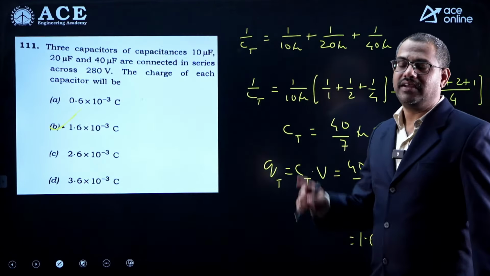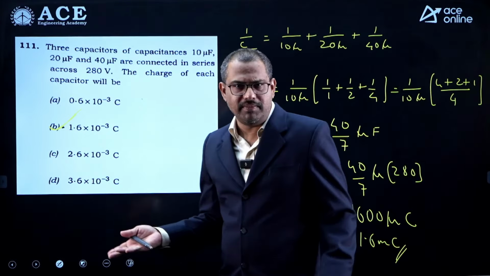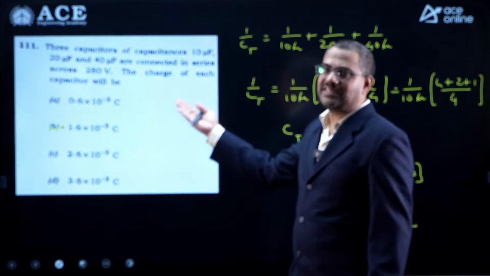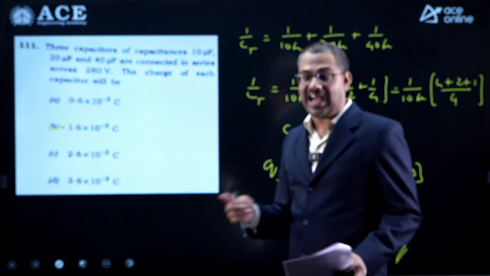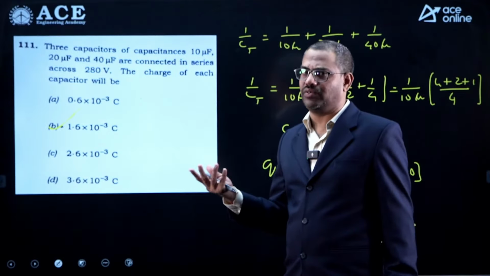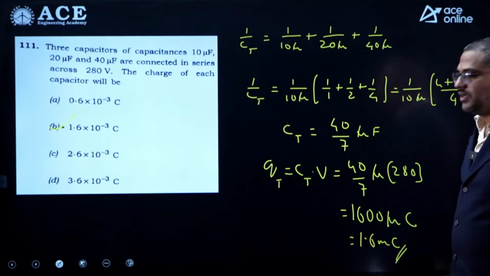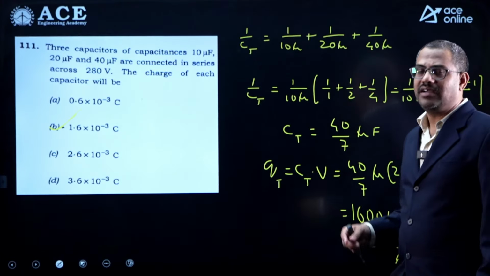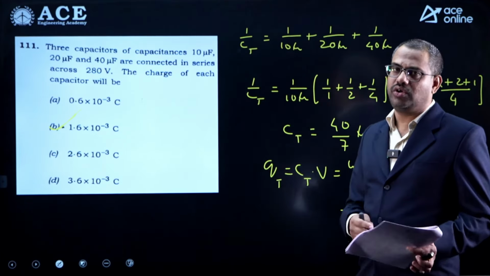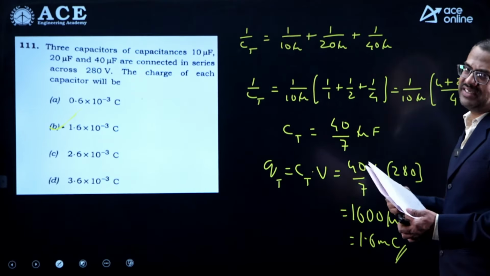Because in series, resistors have equal current through them, and in series, capacitors have equal charge through them. So charge on each capacitor or total charge is one and the same, as long as they are in series and it is a single isolated body. If you separate them, that is a different question. Like in resistors, what is the total current? V by R total. Here also Q is C into V total, that is the meaning. So 1.6 milli.